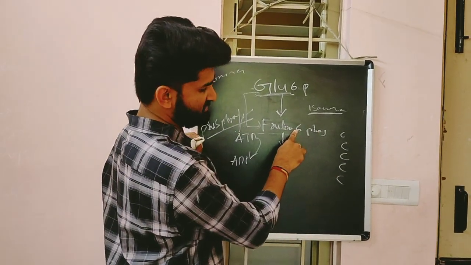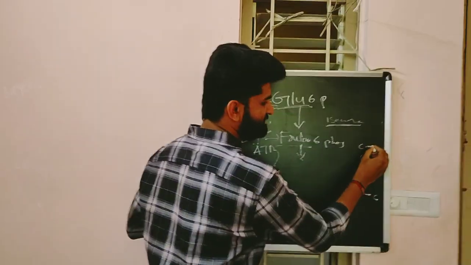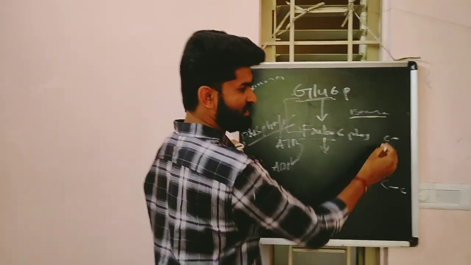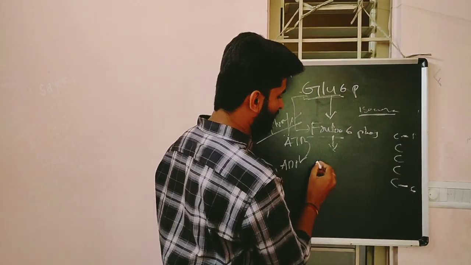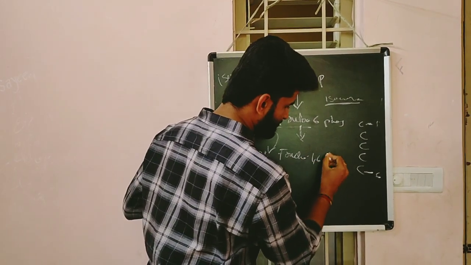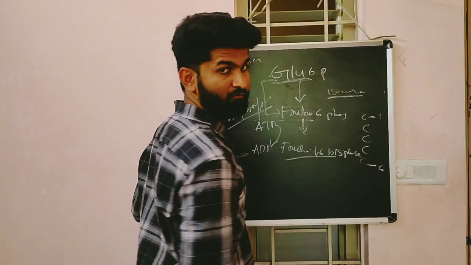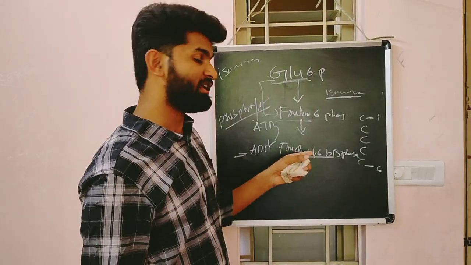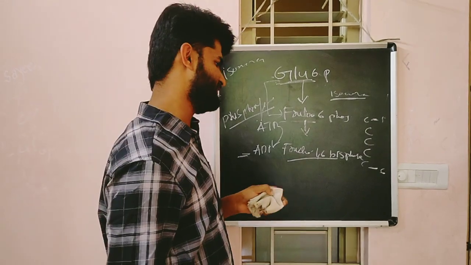The first phosphate was added at the 6th carbon. In this second phosphorylation reaction, the phosphate group adds at the first position, finally forming fructose 1,6 bisphosphate.